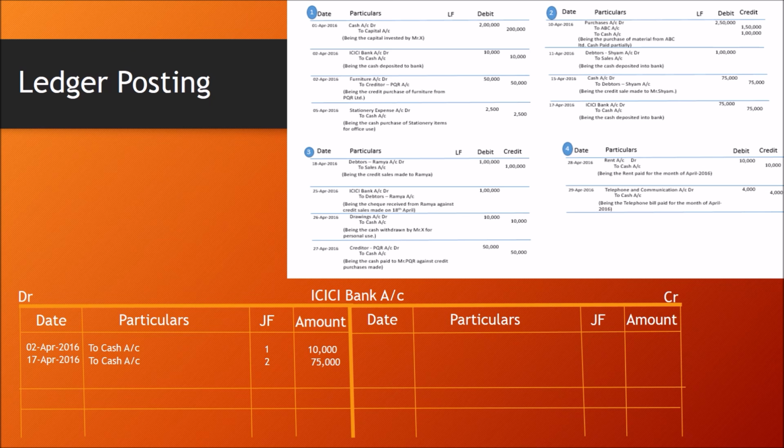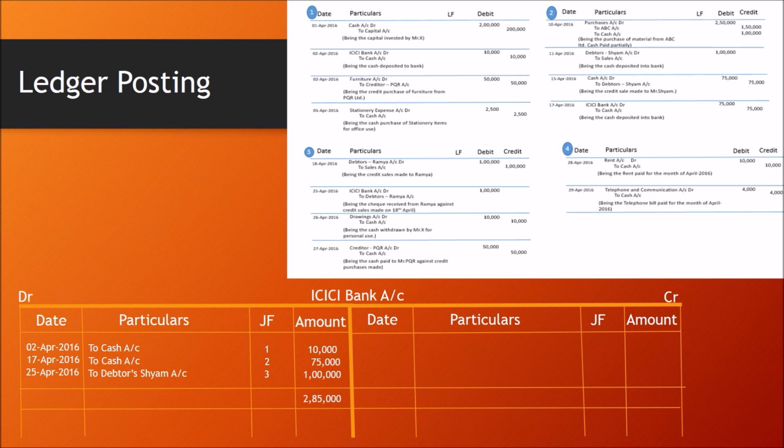Again ICICI Bank account got affected on 25th April, page number 3, 2nd journal entry. ICICI Bank account is debited, 25th April 2016 to debtors Sham account, page number 3 or journal folio 3, amount is 1 lakh. And there is no other transaction.